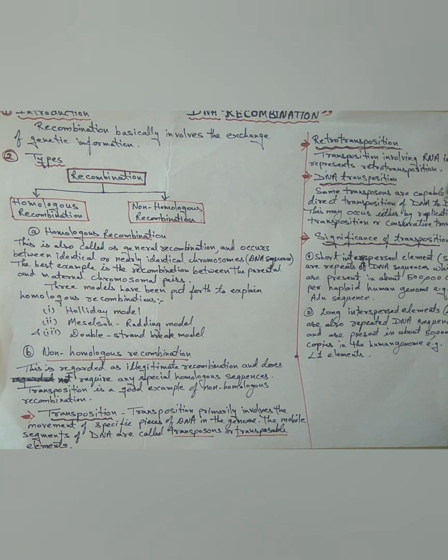In conservative transposition, the transposon is excised and reintegrated at a new site. DNA transposition is less common than retrotransposition in eukaryotes. However, in prokaryotes, DNA transposons are more important than RNA transposons.